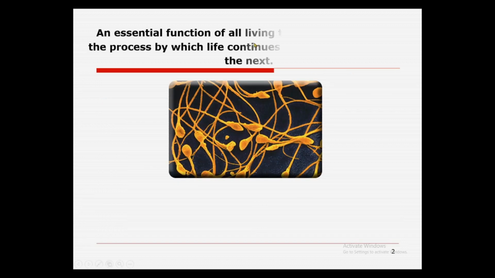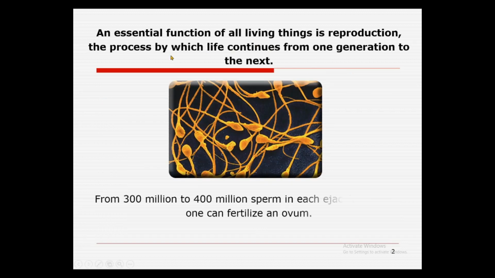So let's start. First of all, we have to see what reproduction actually is. Reproduction is an essential function in all living things, and through this process life continues from one generation to another generation. So this is the general definition of reproduction.